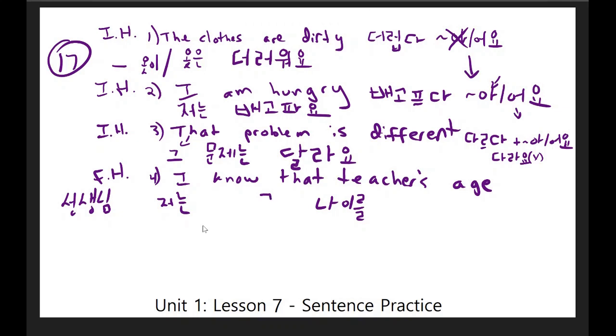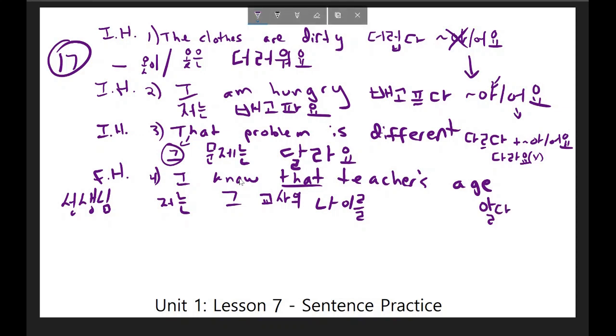I will use the word that you learned in lesson 7, which is 교사, and I want to use this particle to indicate that I'm talking about something of that particular teacher, so it's the teacher's age. But it's not just I know a teacher's age or I know the teacher's age, it's I know that teacher's age. The word for that we saw up here is 그. You also could say 저 if you wanted to. Now I want to indicate that I know the teacher's age using the verb to know, which is 알다. The stem or the dictionary form is 알다.